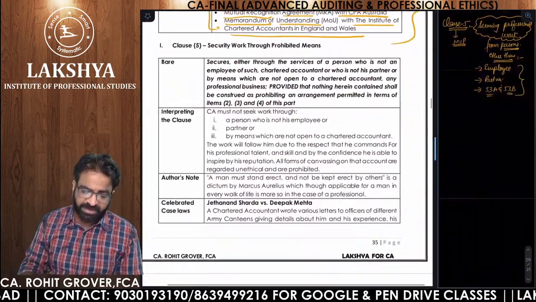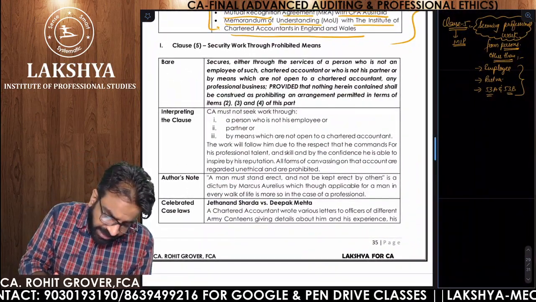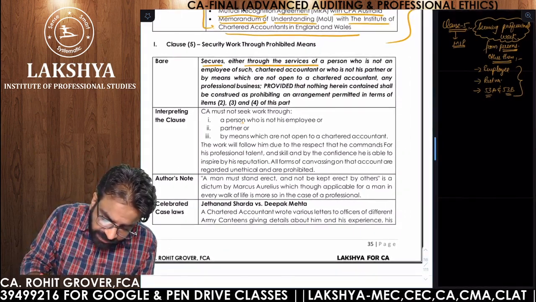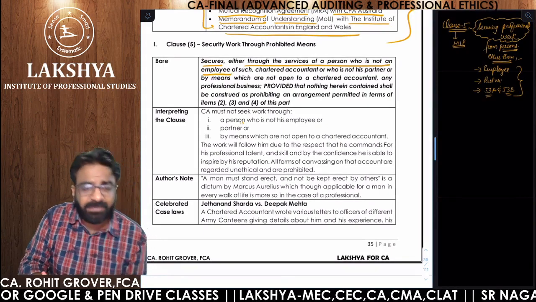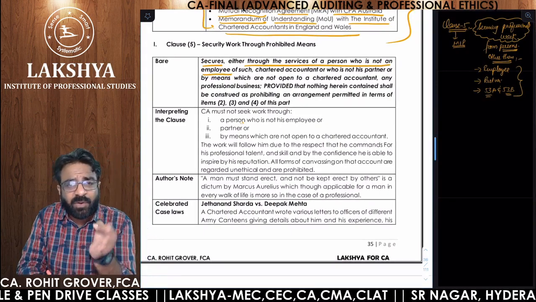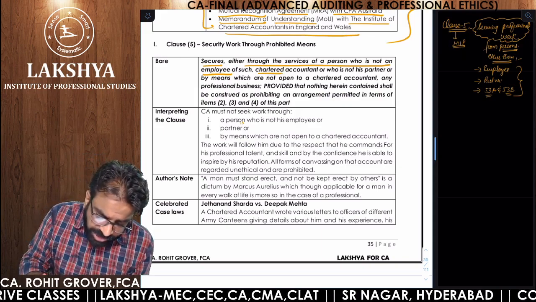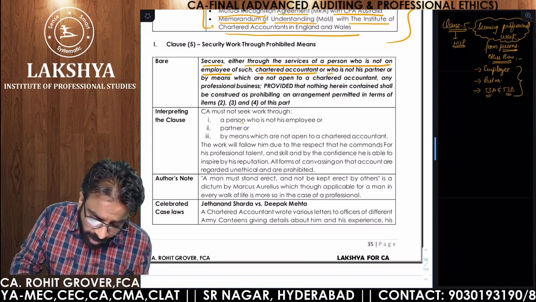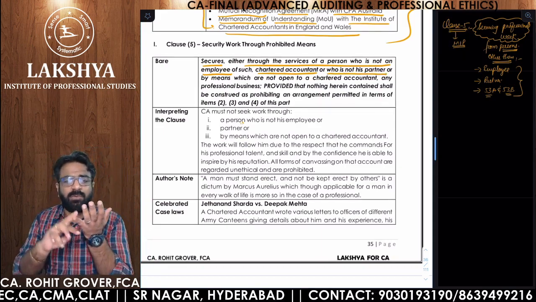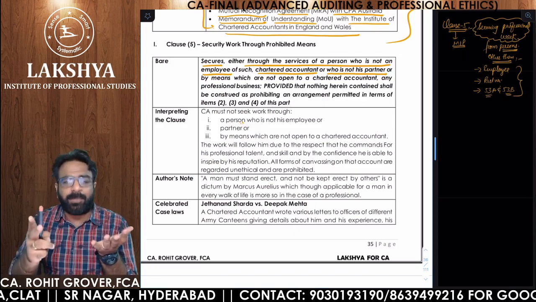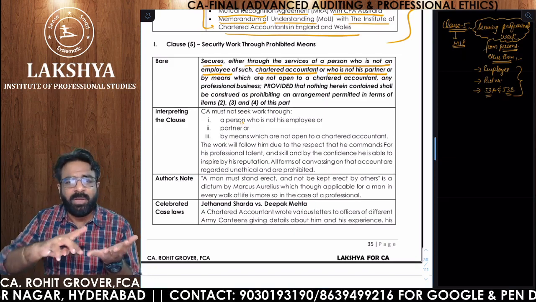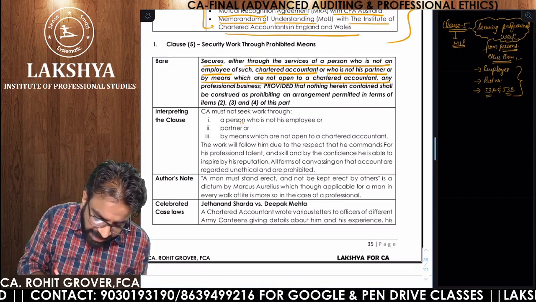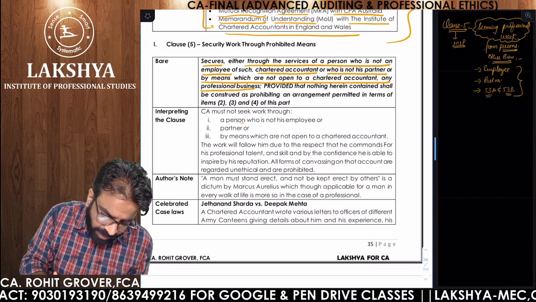Now let us understand clause number 5. Secures. What is the word used? Secures. Either through services of a person who is not an employee, meaning if you are securing the work from other than an employee, or a chartered accountant other than another chartered accountant, or who is not your partner, or by means which are not open to chartered accountants, any professional business, if you are securing what?